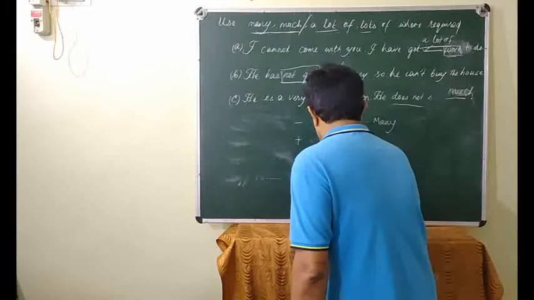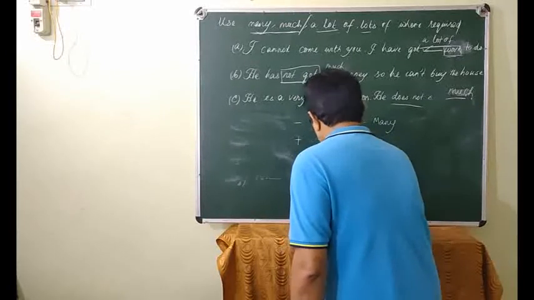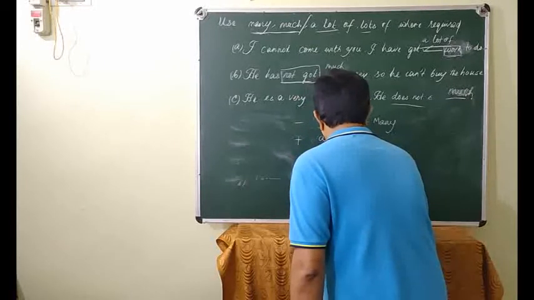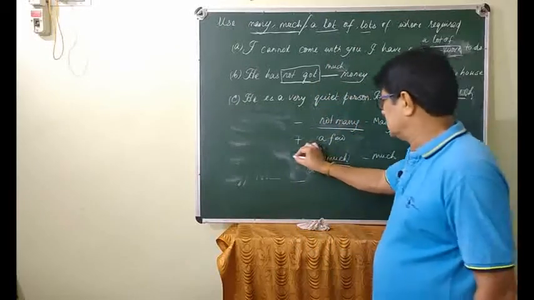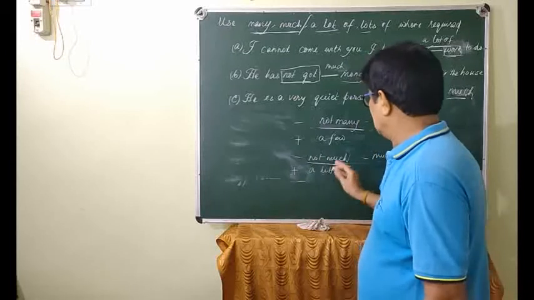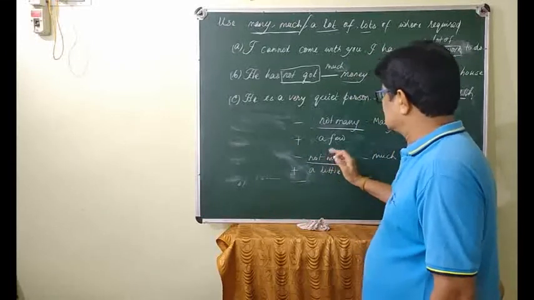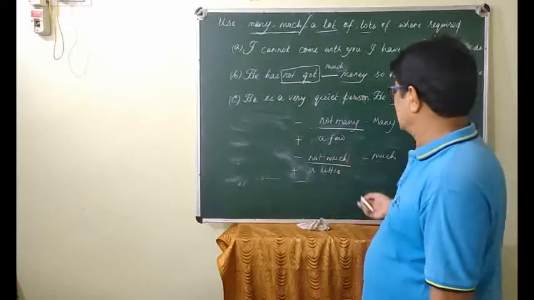Not much, negative, a little, positive, right? This is negative, again this is positive. There is very little difference or no difference in grammar, but semantically it has some difference. We will discuss in the next class.